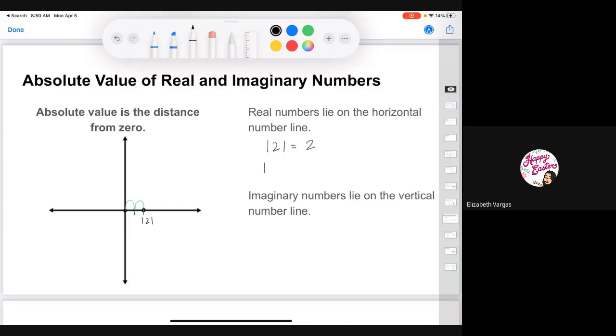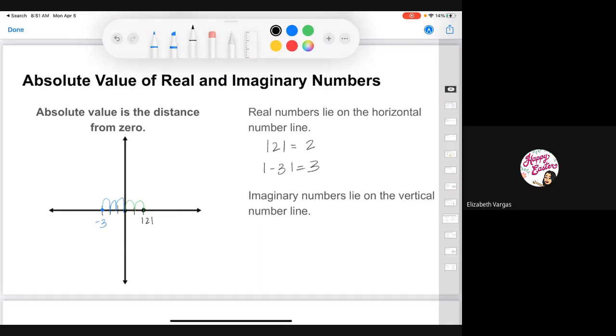What's the absolute value of -3? I'll plot -3 right here. Basically, the absolute value is just the distance from 0. So 1, 2, 3. So 3. Okay. Well, the same thing goes for imaginary numbers.